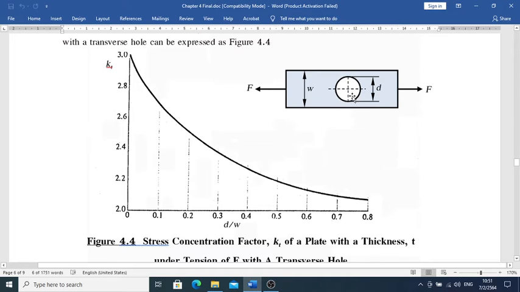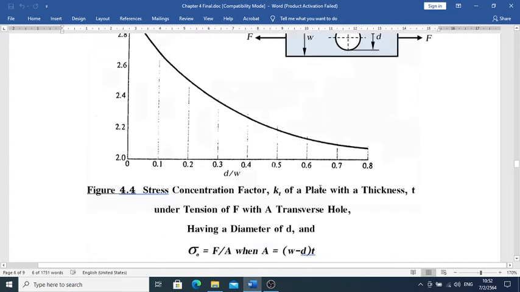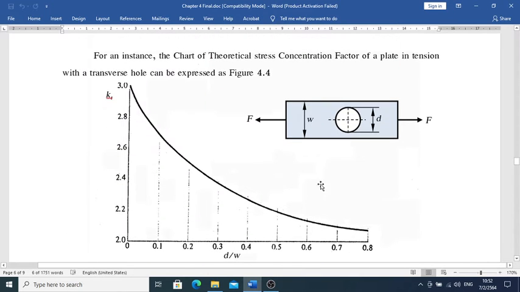Please highlight it: K sub t is right there at the bottom part and the top part. So K sub t marks the most likely critical area of damage, the stress concentration area. That's the thing I want to show you.